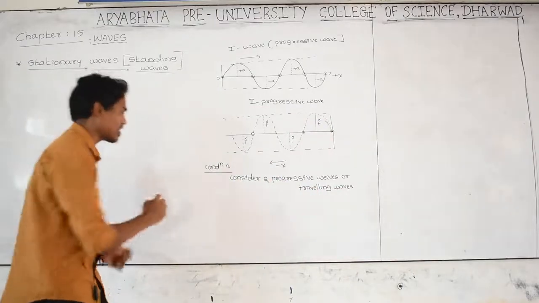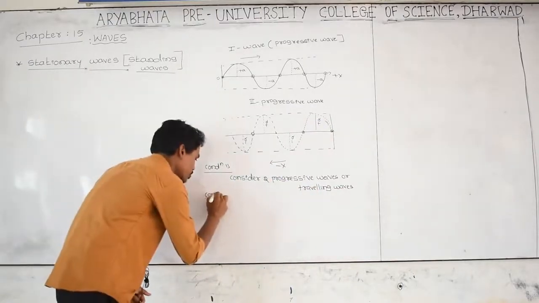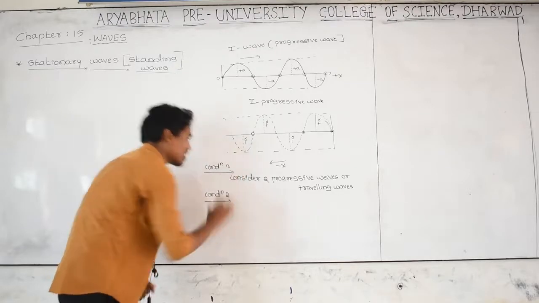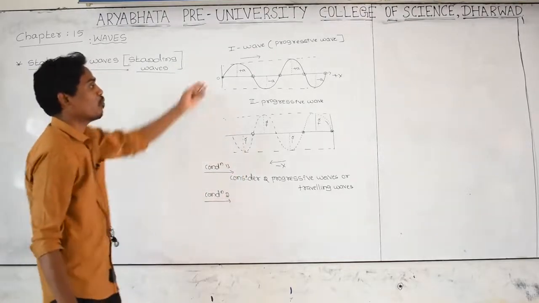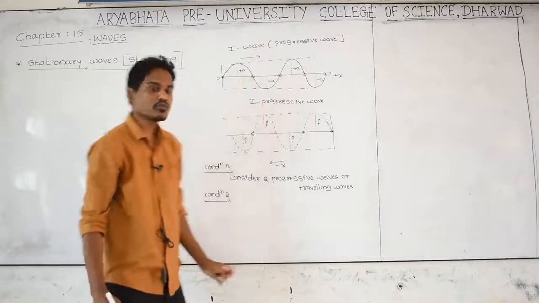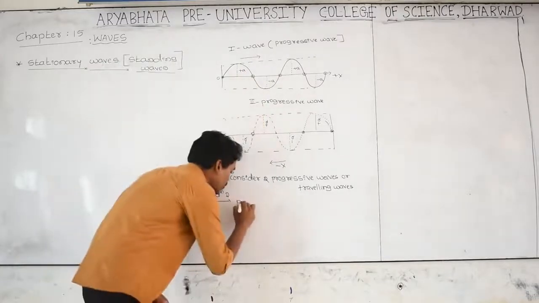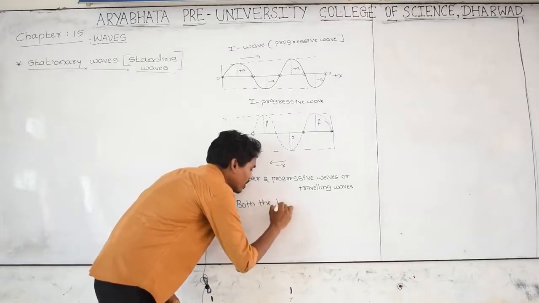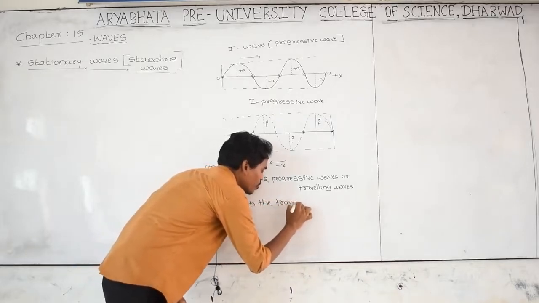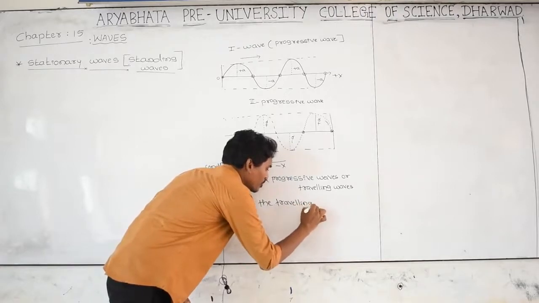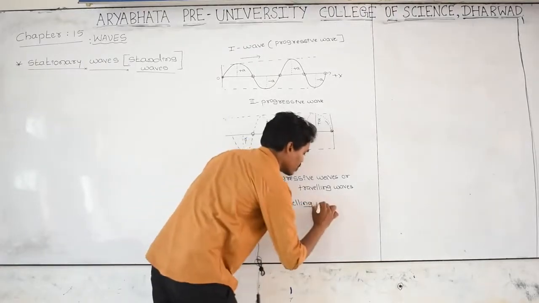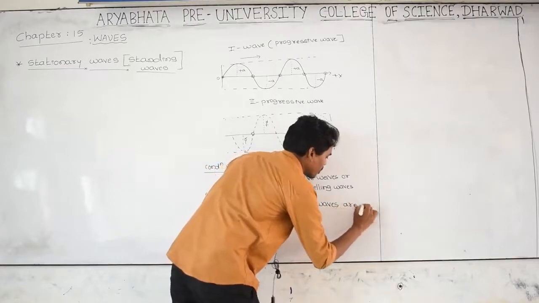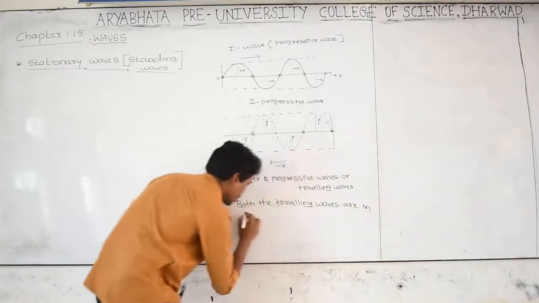And what is the second condition? Condition number 2: both the traveling waves, or progressive waves, are moving in opposite directions to each other.